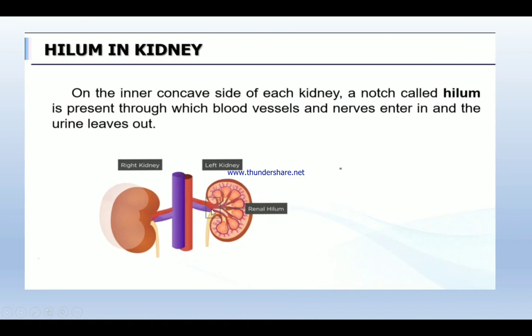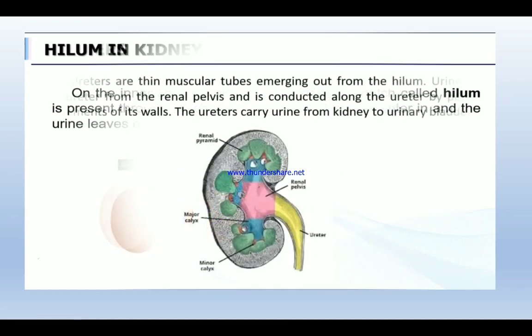This is a blood vessel. So this is the concave part where the hilum is available. Am I clear, children? Okay.